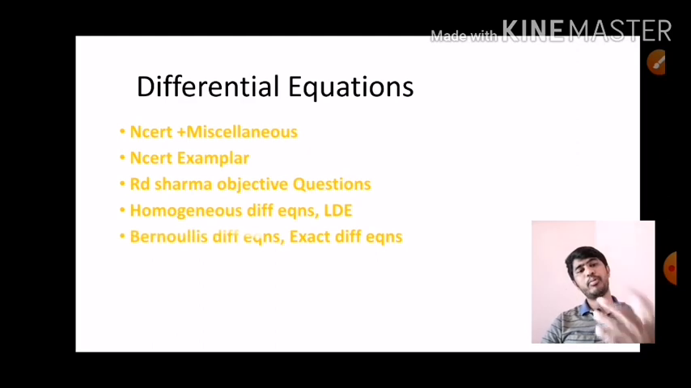Next, apart from homogeneous differential equations, we have to practice linear differential equations. We have to practice that in the syllabus. Whatever I'm giving next is not in the syllabus. This you have to exclusively practice for the purpose of JEE or any other entrance examinations: Bernoulli's differential equation and exact differential equation.